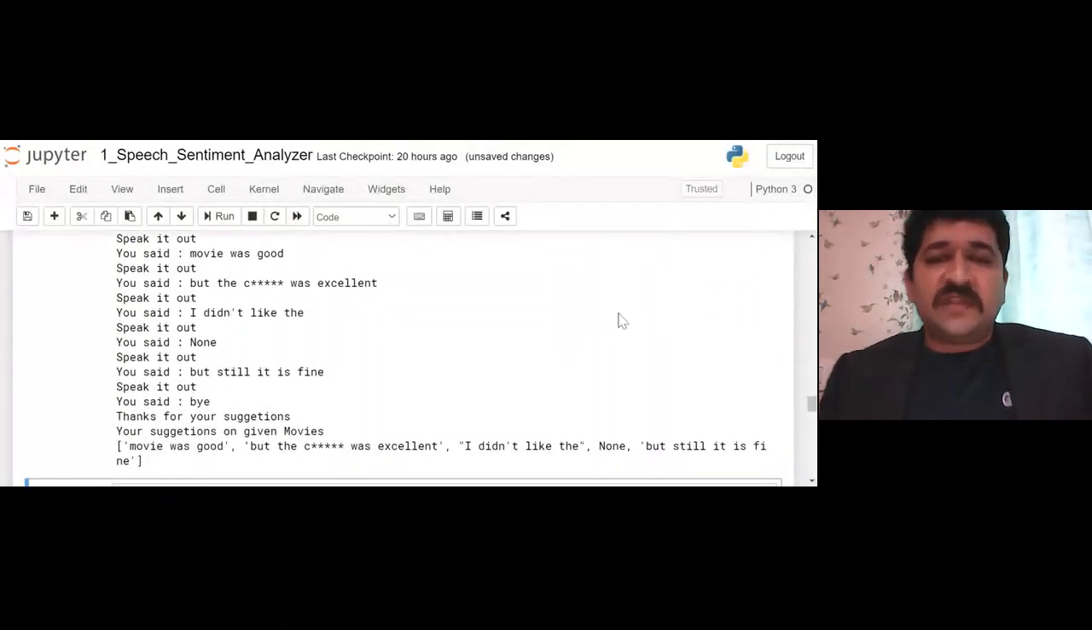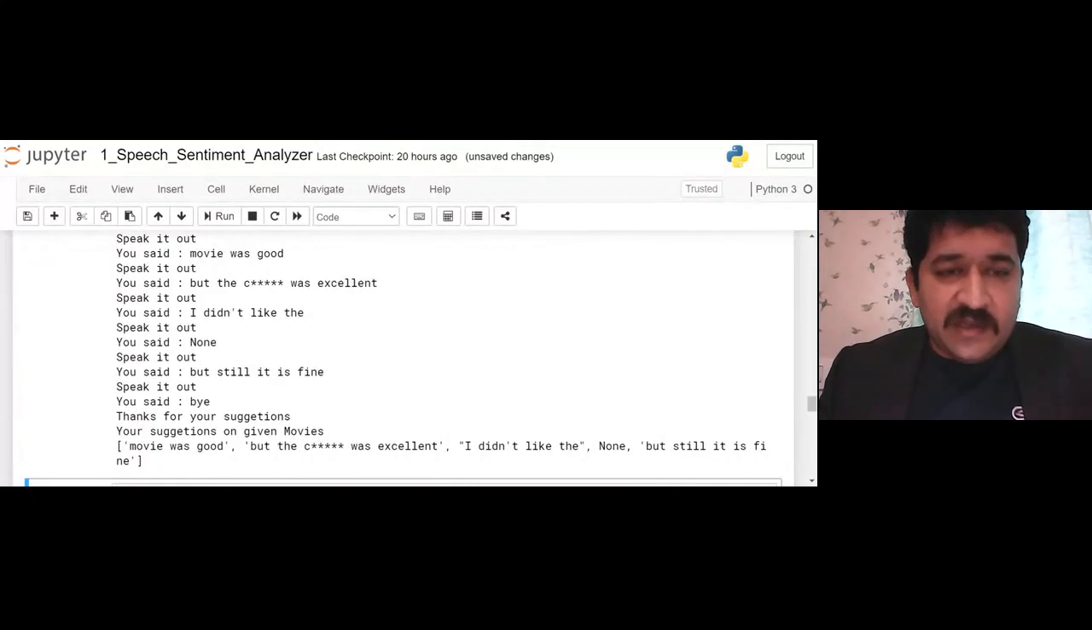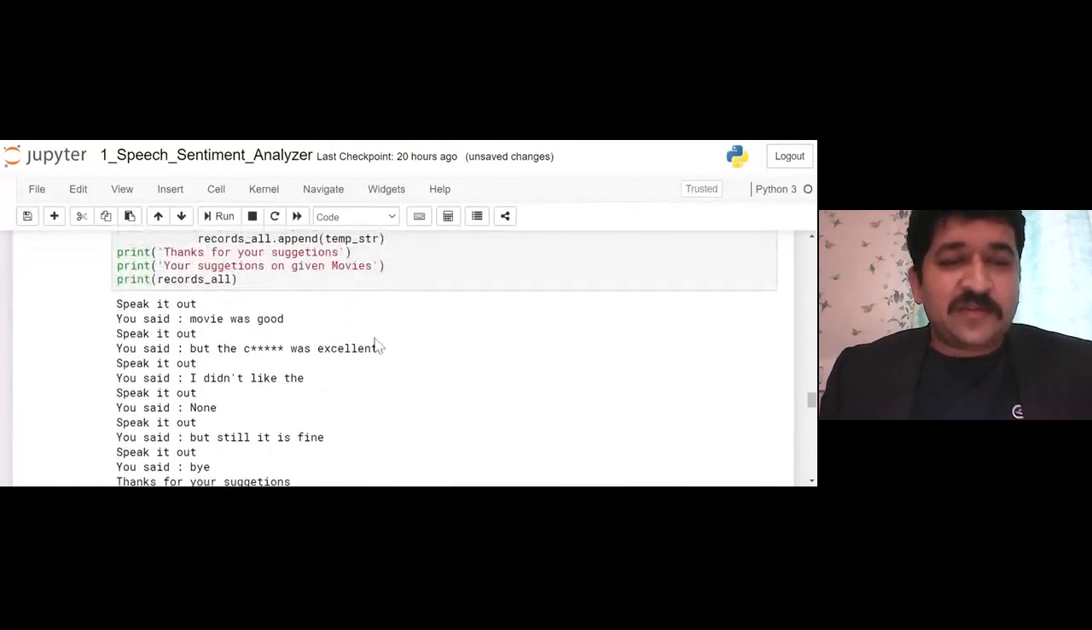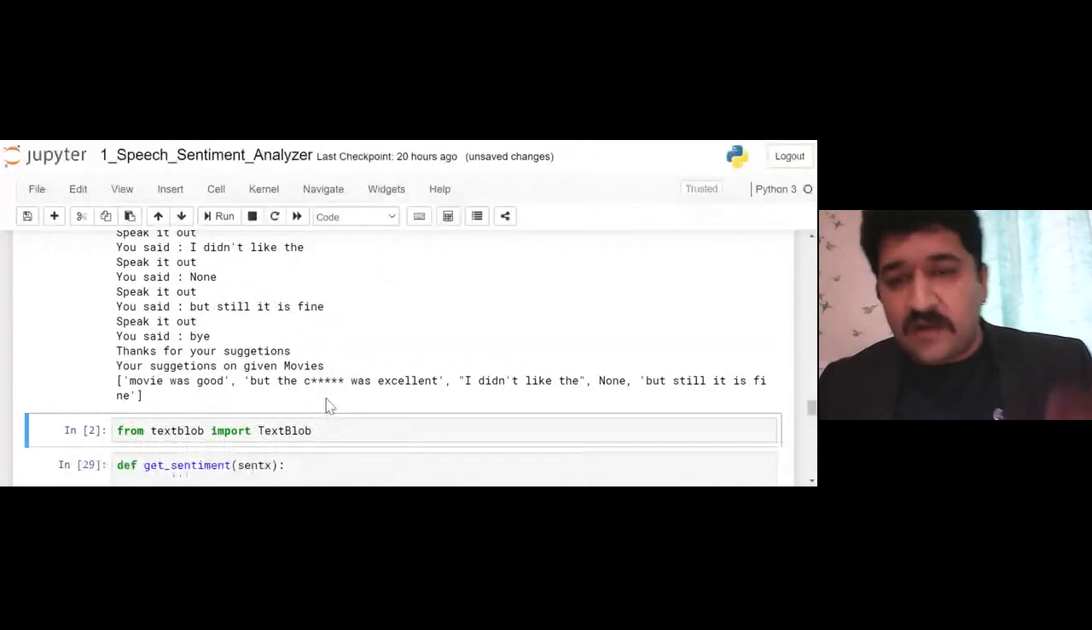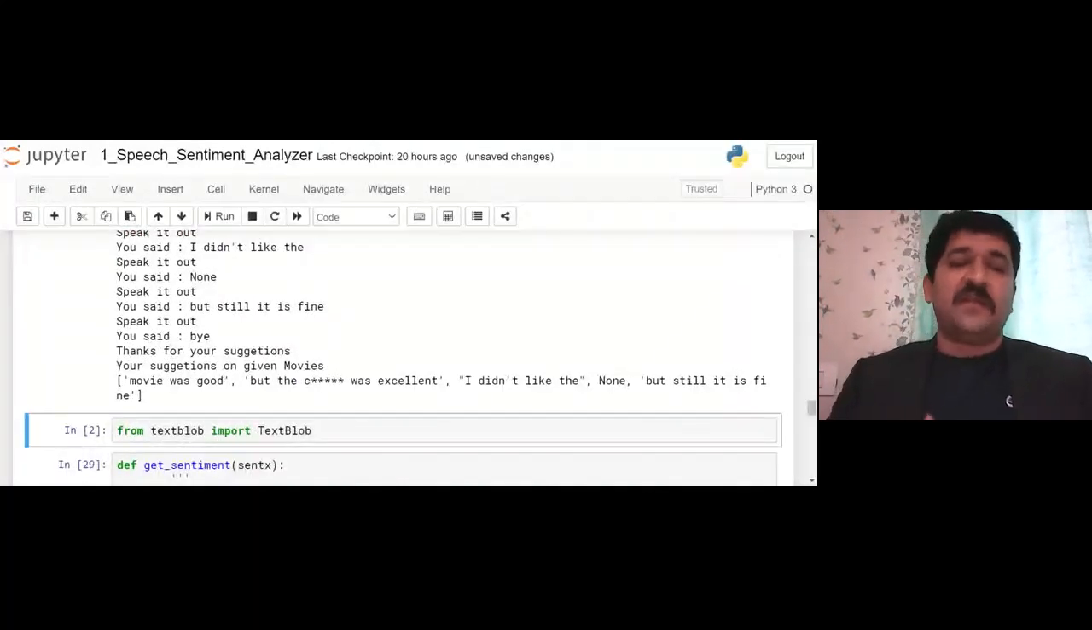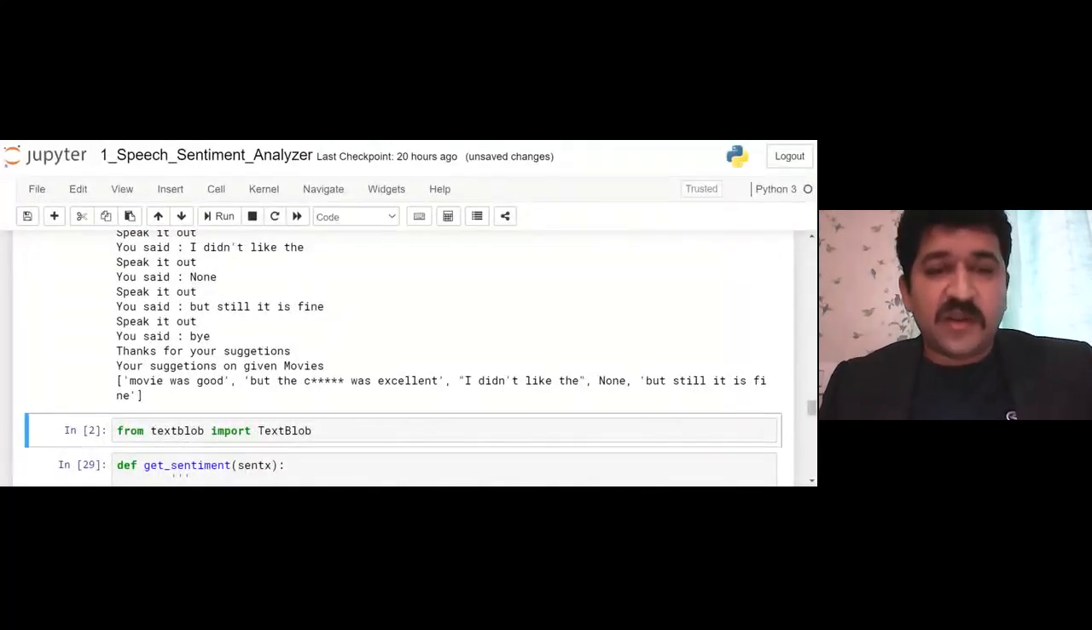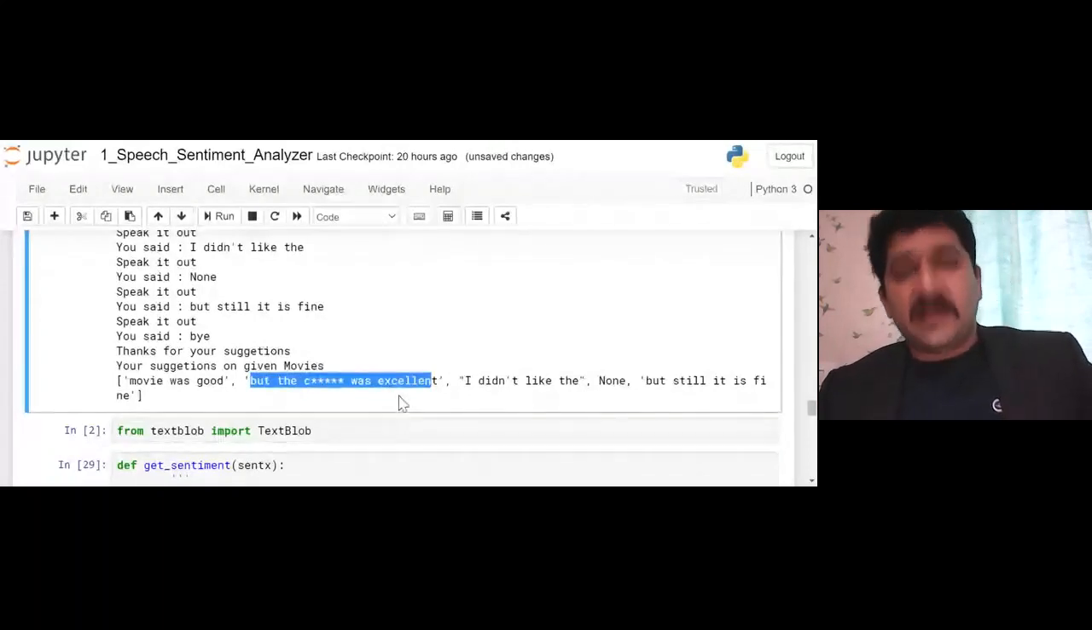So you will see the code got run. The word climax it didn't understand, maybe because it has been converted into C star star star. That may also happen. So the words captured, whatever interview or suggestions I gave for the movie, were: good, but the climax was excellent. Again, this will be confusing for sentiment analysis, because "but" and the word "excellent" are both there.